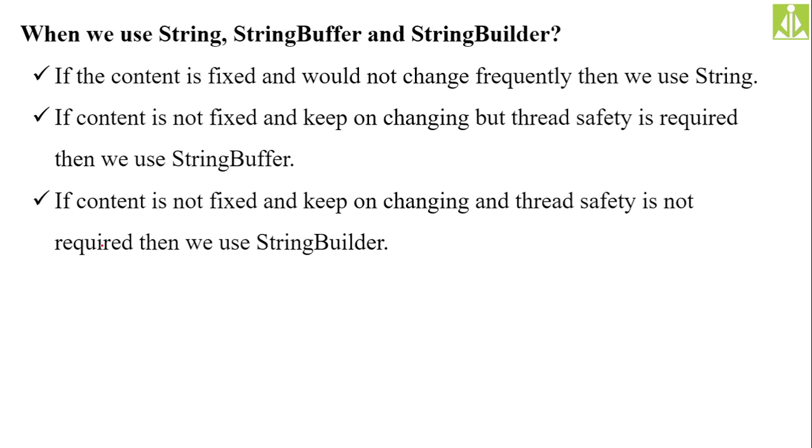If the content is not fixed and keeps on changing, and thread safety is required, then go for string buffer. Like the address of a person. So it has to be changed, isn't it? So we can't go for string. If you go for the string class, it will become immutable. But we need a mutable string over there. And multiple threads we should not allow. If one person is changing the address, the other person should be put on hold, isn't it? So in that situation, go for string buffer.